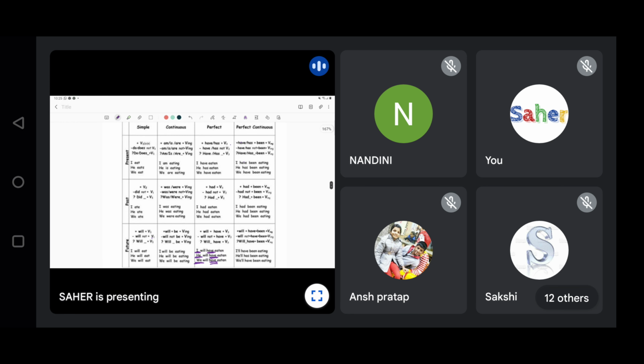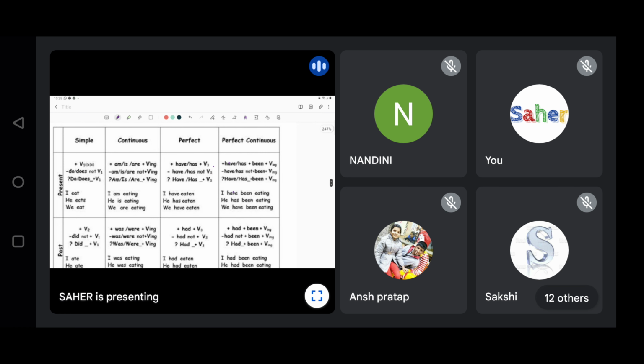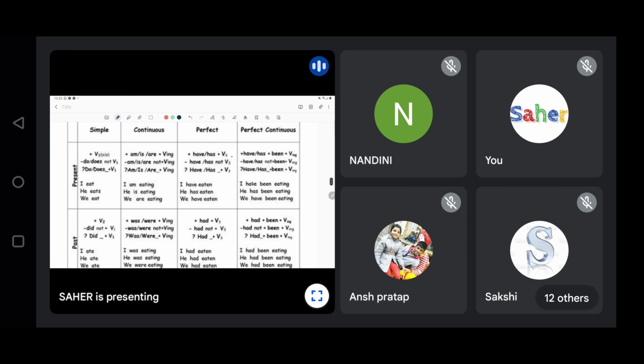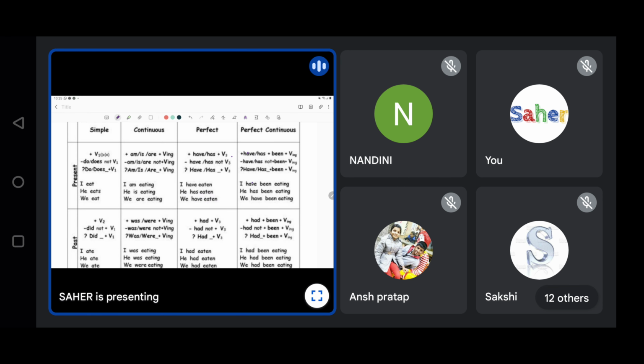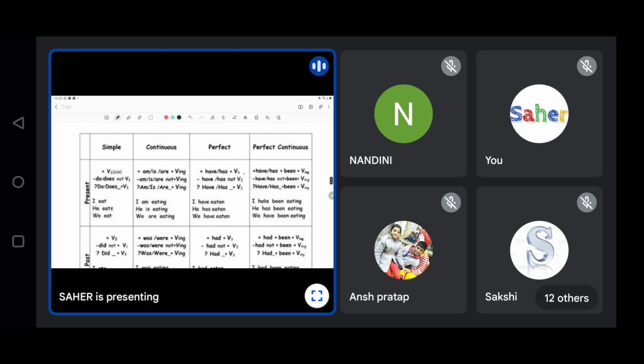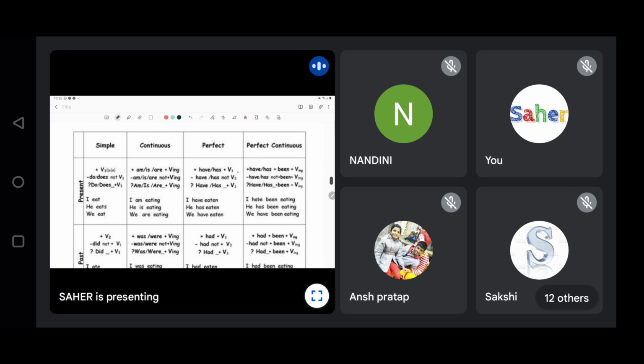Okay, so this much is clear: we have to use have with I and we, and has with the third person every time, and the third form of the verb with present perfect tense. Okay? Now next is present perfect, and this is going to be understood completely when you practice the exercises.